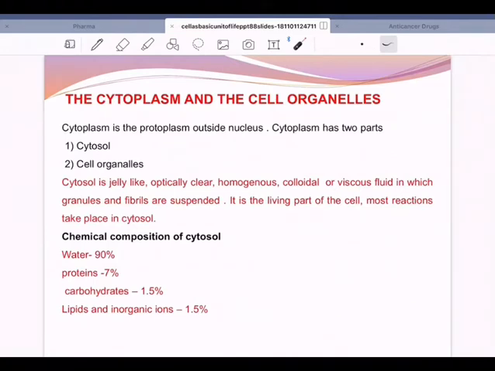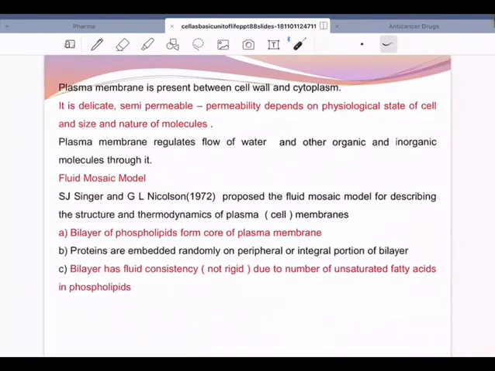So more or less the cytosol is a gel-like, viscous fluid. And the chemical composition, look at that, 90% of the cytoplasm is water, 7% proteins, 1.5% carbohydrates, and 1.5% lipids and inorganic ions. And all these are covered in case of both the plant cell as well as animal cell, by a plasma membrane.